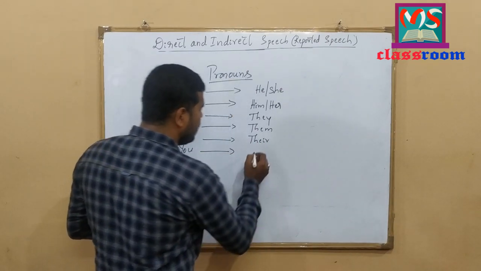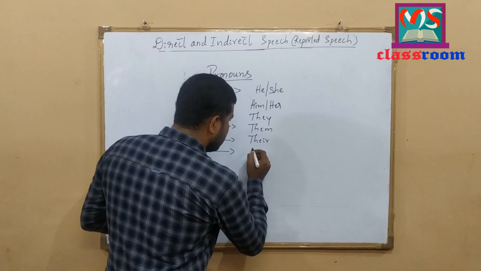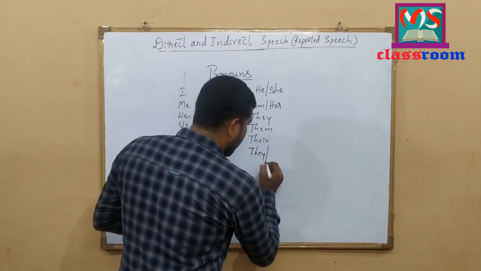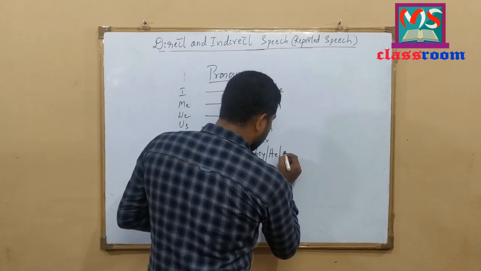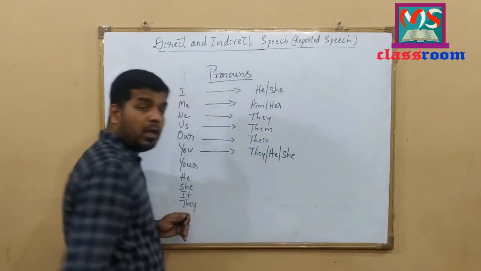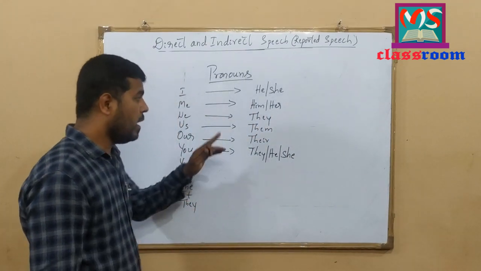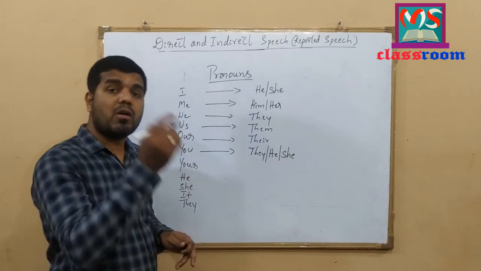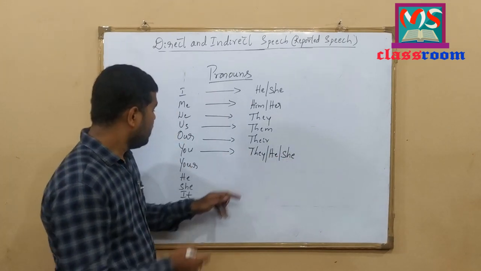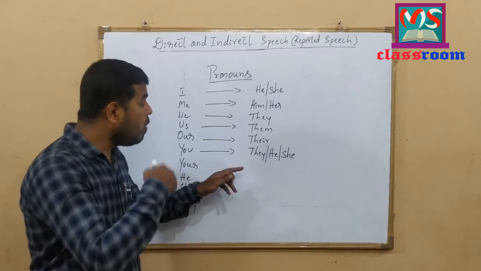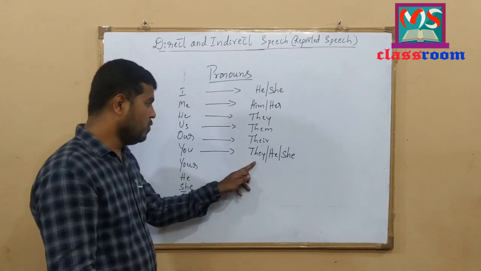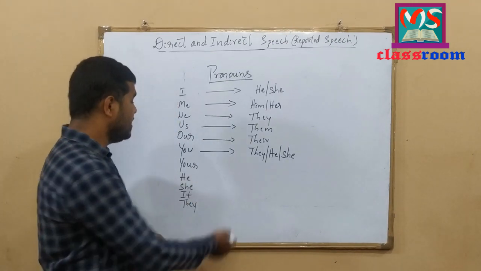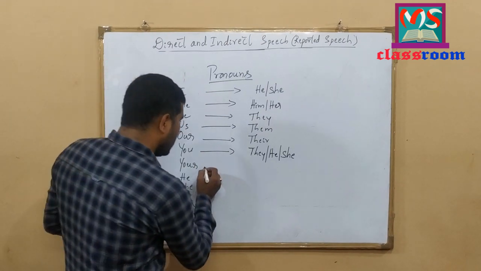You changes to sometimes they, sometimes he, sometimes she. If the speaker refers to one person, we use he or she according to the gender. If the speaker refers to more than one person, we use they in indirect speech instead of you.